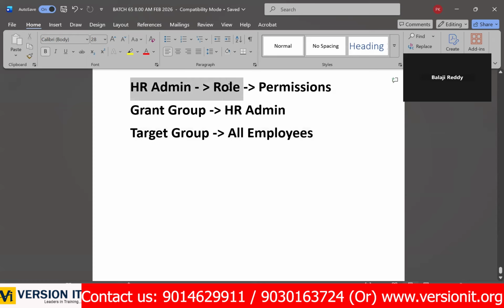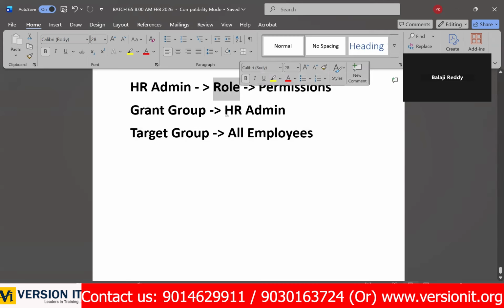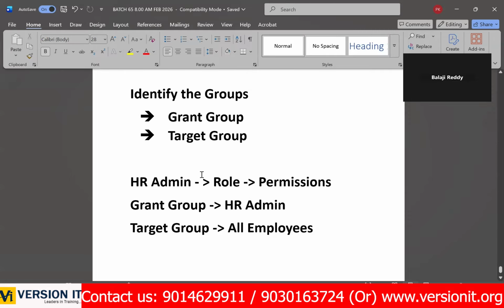In this role, for HR admin role, I enable some permissions, like employee data, editable employee data, create employee data, delete, and configuration access also. Create one custom MDF object, and create the foundation structure data, MDF structure data, and business rules, because I have those permissions. So if you assign these two groups, grant group and target group, to this permission role, automatically the grant person can get these permissions about all these employees. Okay. So for each and every role, same.